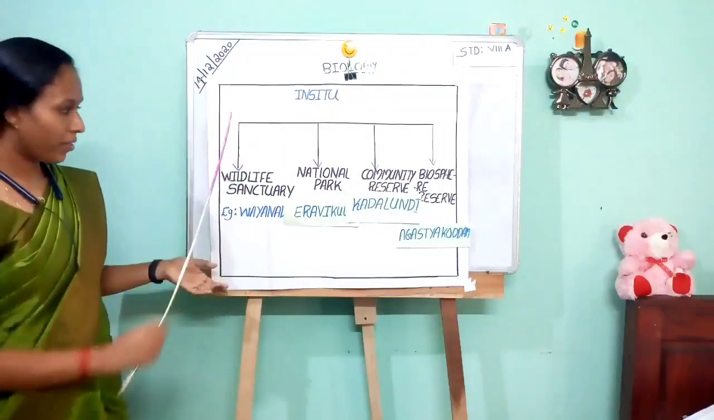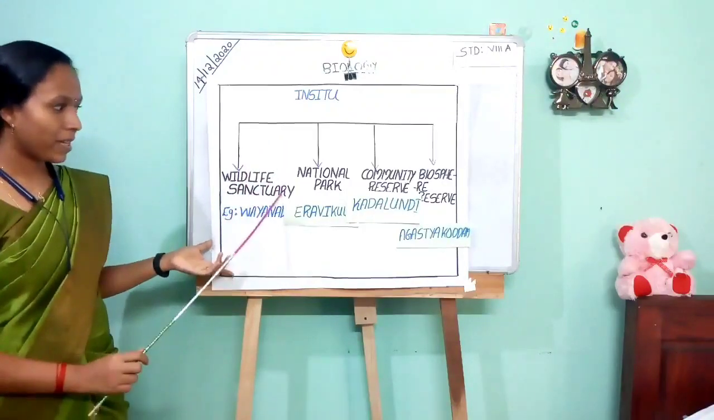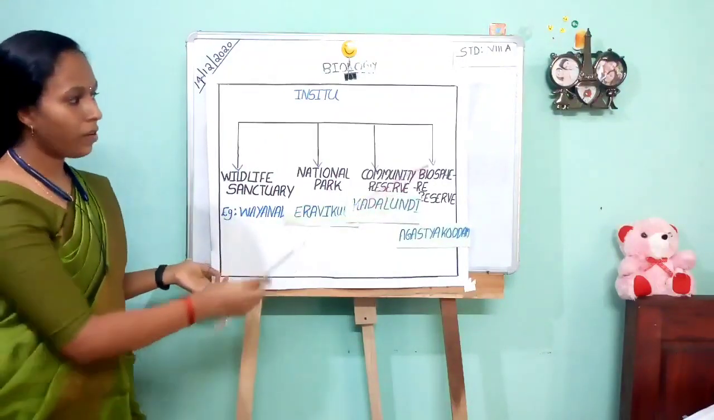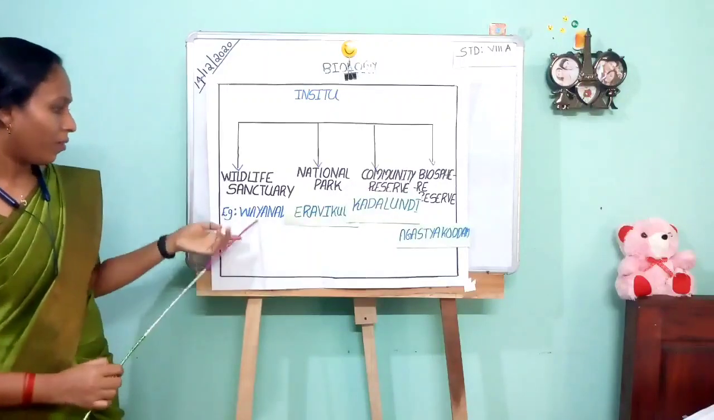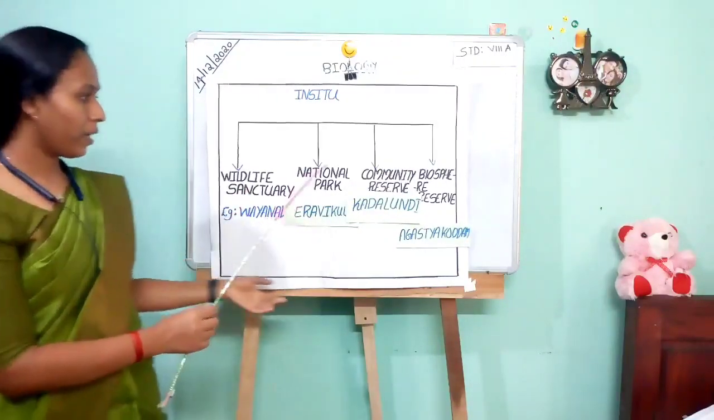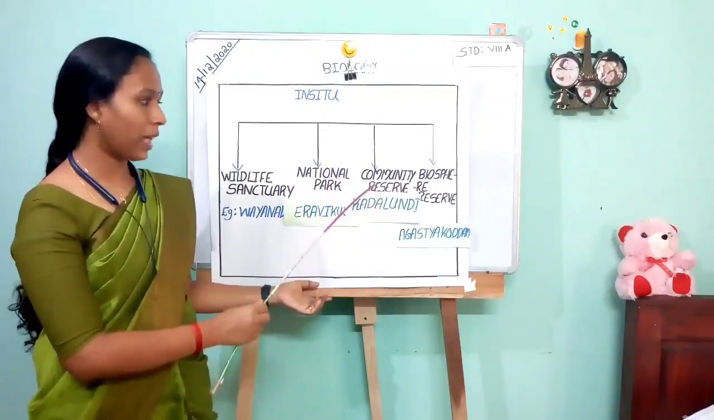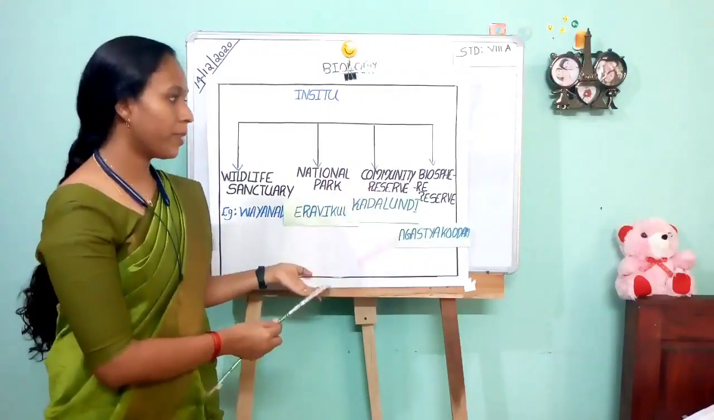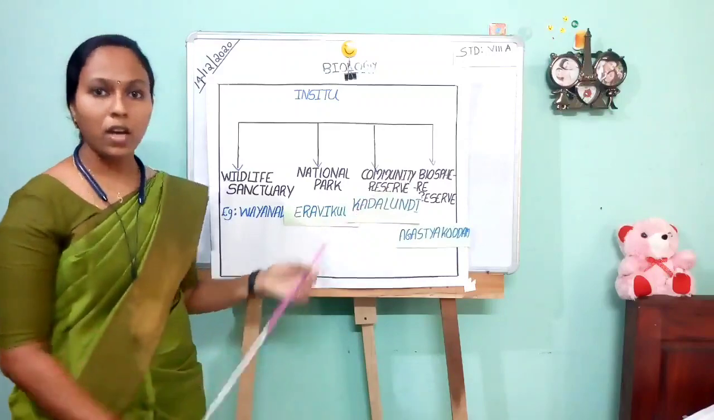In situ conservation methods are wildlife sanctuary, national park, community reserve and biosphere reserve. Wayanad is an example of wildlife sanctuary and Iravikulam is a national park. Kadalundi is the community reserve and Agastya Koodam is an example of biosphere reserve. Are you clear?